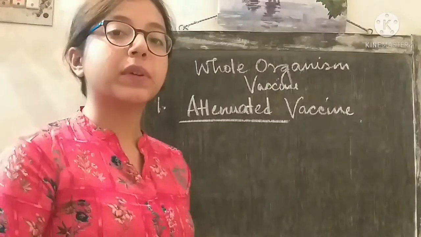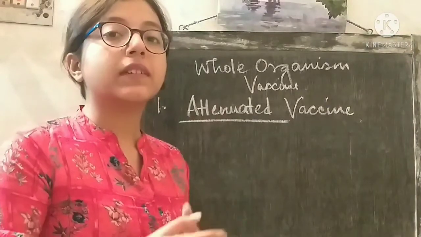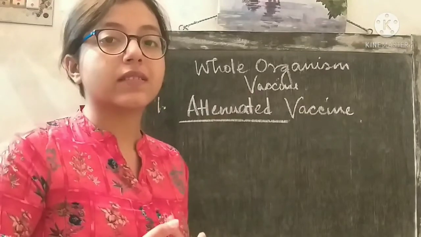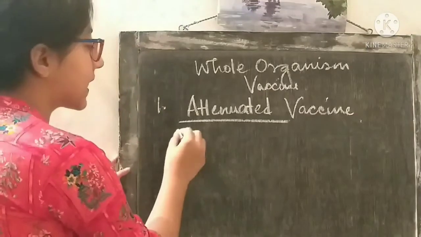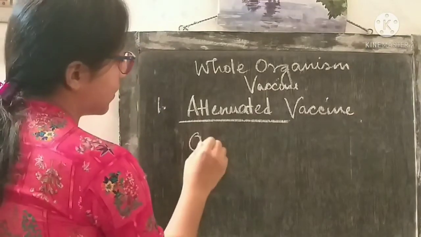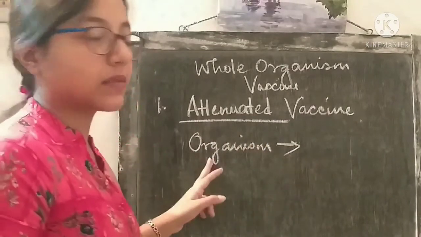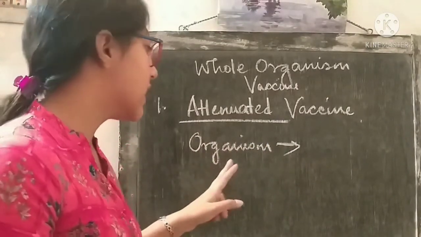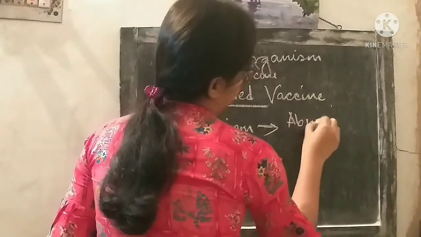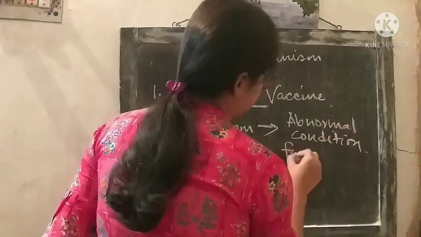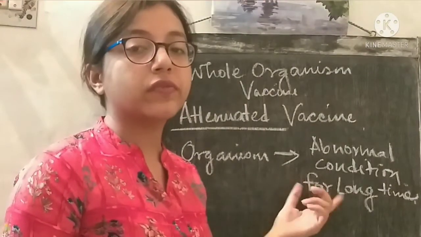Now coming to the attenuated vaccines. Attenuated vaccines are prepared by growing the pathogen, the organism against which the vaccine is given, in an abnormal condition for a long time.